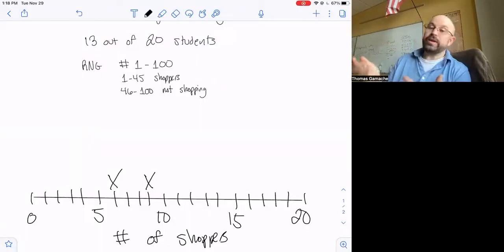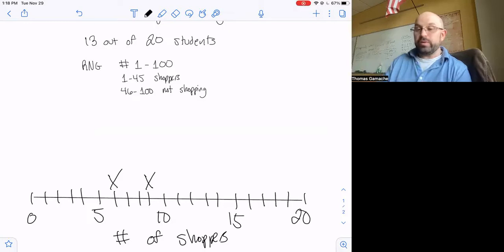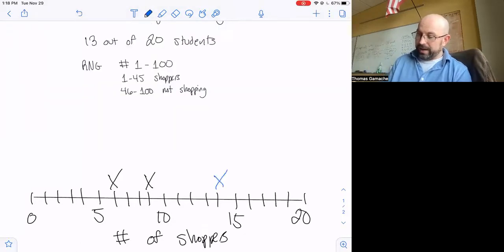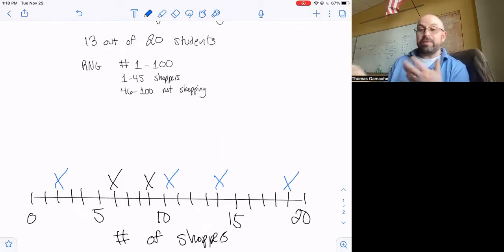I would keep doing this. Do it 20 times. See how many shoppers I get? Mark that on here. Now, ultimately, what we should notice happening, right? You should be noticing you're not going to be getting the same number each time. The first time I got 6 shoppers. Next time I got 9 shoppers. Maybe the next time I do it, I get, who knows, maybe I get 14. Maybe I get 2. Maybe I get 19 at some point. Maybe I get 11. You get the idea. I'm going to be getting a bunch of these.